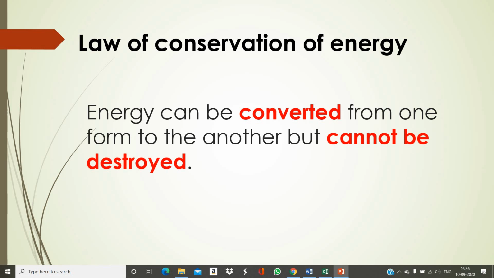Therefore, the law of conservation of energy states that energy can be converted from one form to another, but cannot be destroyed. So this is all about energy, different forms of energy, and how we can convert one form to another form.